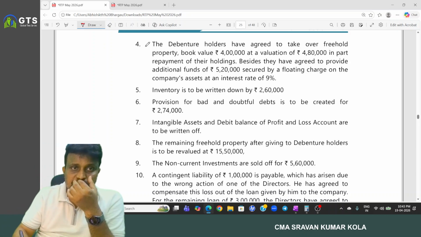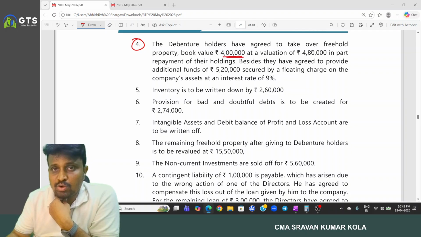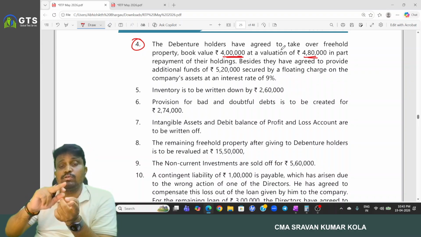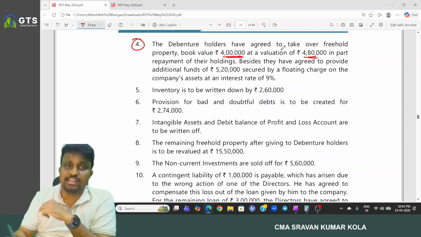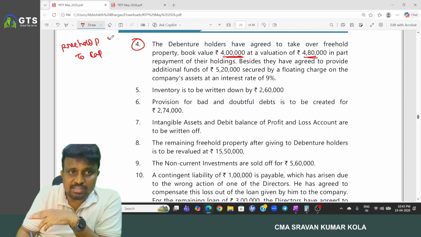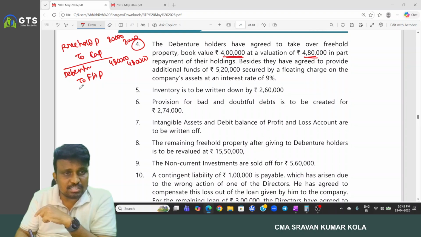Next, the debenture holders have agreed to take over freehold property whose book value is 4 lakh at a value of 4 lakh 80. First of all, coming to freehold property, the book value is 4 lakh but it has been increased to 4 lakh 80. First we write the entry: freehold property account debited to capital reduction 80,000, and after that debentures account debited to freehold property, 4 lakh 80,000.